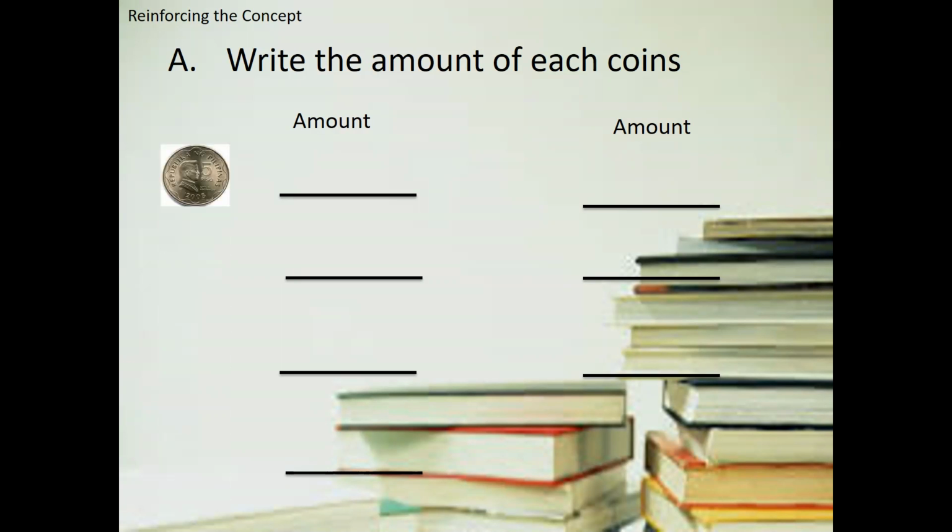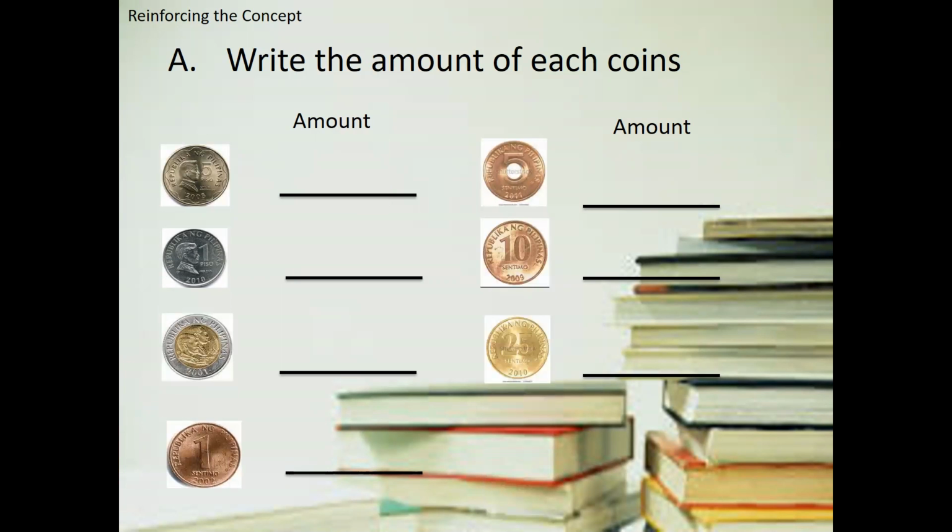Now let us do some exercises identifying the amount of each coin. Can you tell me the amount of this coin? Yes, it is 5 pesos. The next one is 1 peso. As you can see on the coin, you can see the number on the coin. The next one is the 10 pesos.